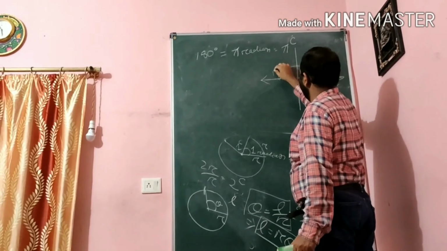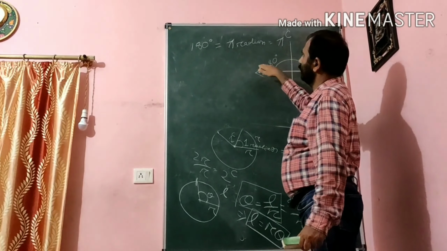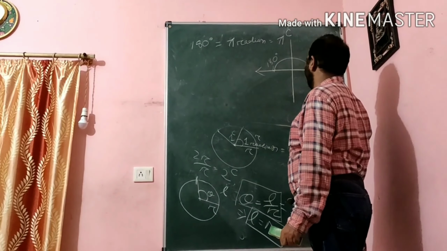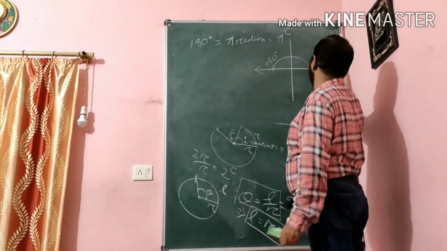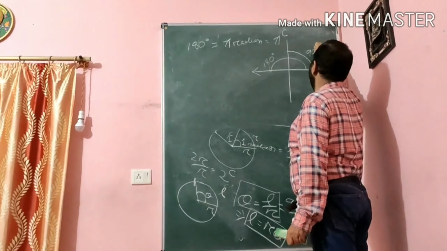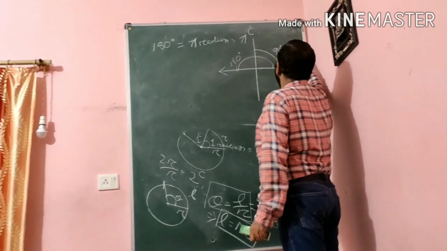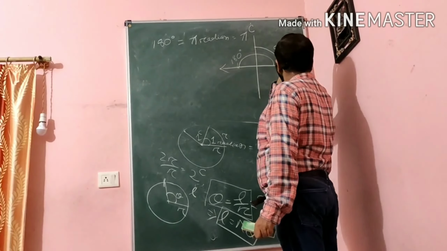This angle is 180 degree, so we can express 180 degree as pi radian. And what is the angle here? It is 90 degree, which we can write as pi by 2 radian.